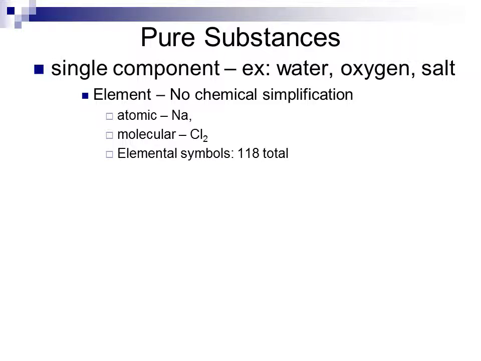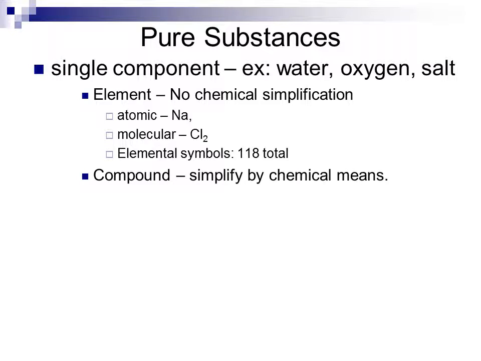Our elements are represented by elemental symbols. There are a total known number of elements at 118. Now, compounds can be simplified by chemical means. We can use some sort of chemical process to separate them into their component elements. They will be invariable in composition, however, which means that something like H2O, water, will always be H2O. If I changed that ratio to H2O2, I would no longer have water.